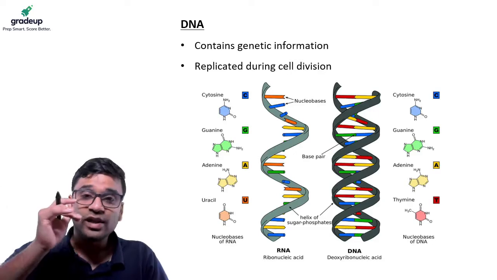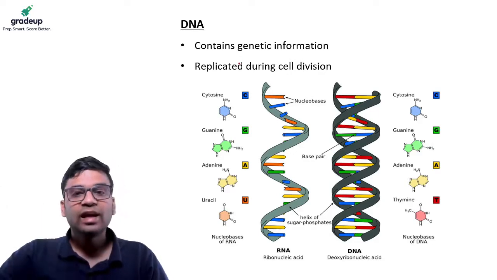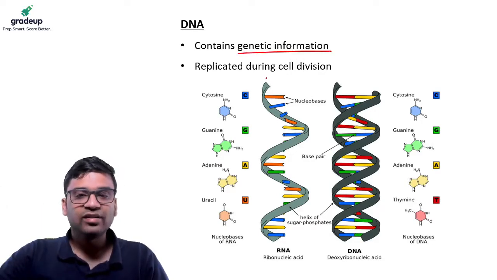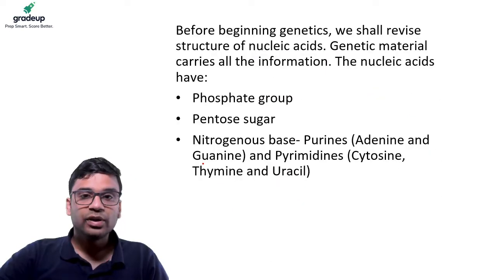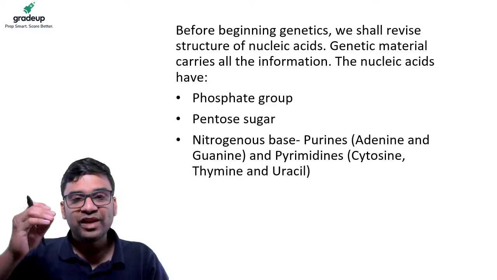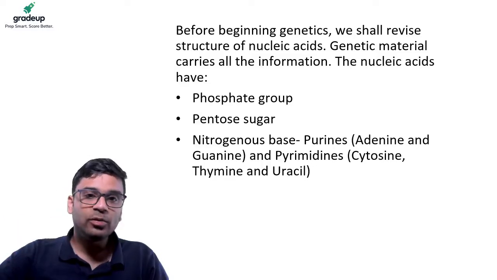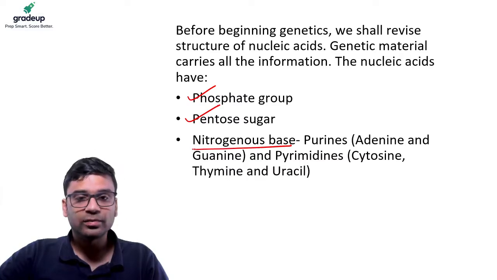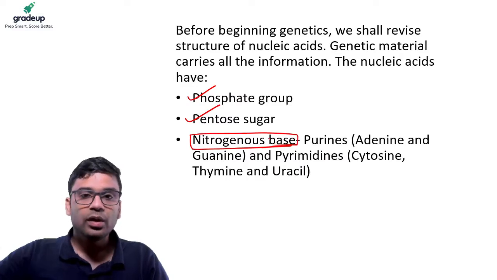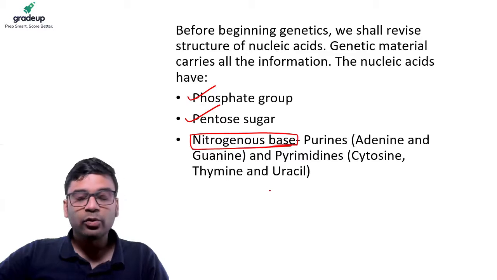So let us see what is DNA. So DNA, it contains genetic information. It is replicated during cell division. So DNA, it's made up of 3 components. It has a phosphate group, pentose sugar, and most importantly, it has the nitrogenous bases. There are 5 nitrogenous bases.